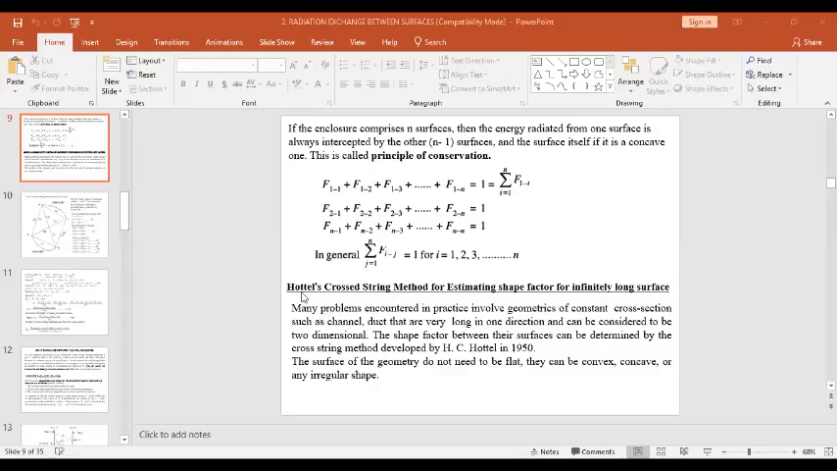Another method is called the Hottel crossed-string method for estimating the shape factor for infinitely long surfaces. Means for a duct or channel, there will be a heat transfer shape factor. When you find this, it is not possible by using the properties of the shape factor described above. So for this, the surface is generally required to be flat, convex, or concave, or any irregular shape.